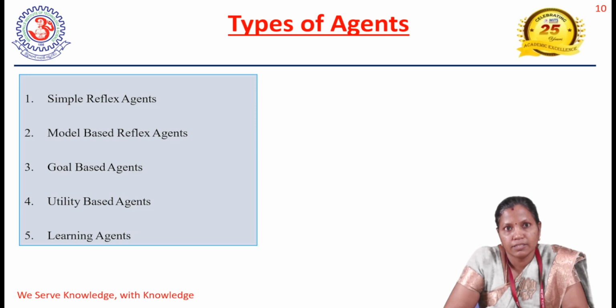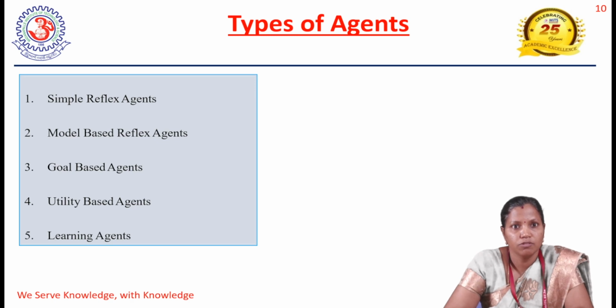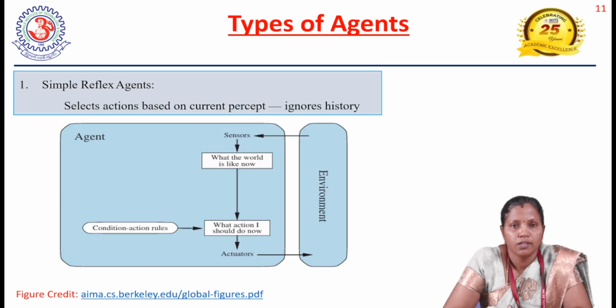As already discussed, an agent is equal to agent program plus architecture. Now we are going to discuss different types of agent programs, which take actions based on the agent type. Coming to the types of agent, we have mainly four types: simple reflex agent, model-based reflex agent, goal-based agent and utility-based agent. With that, we will also discuss what a learning agent is. First we will discuss the simple reflex agent.